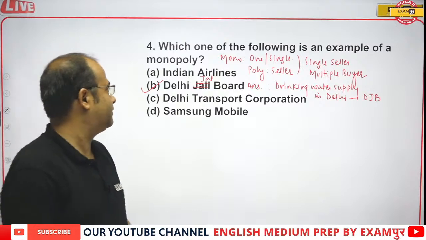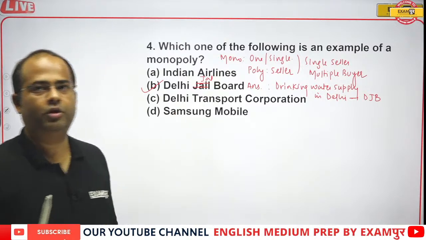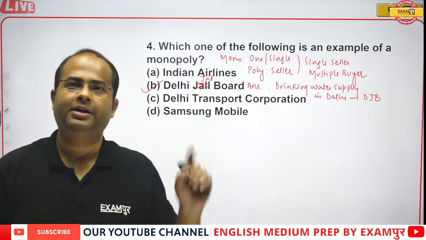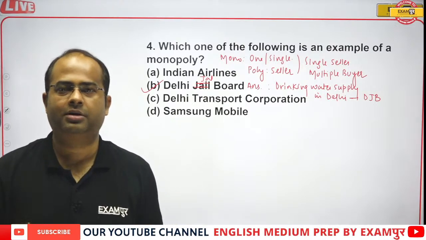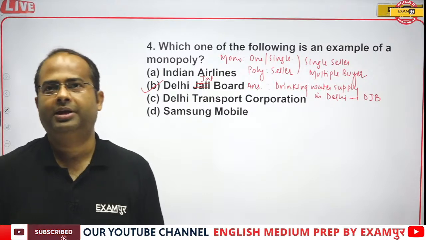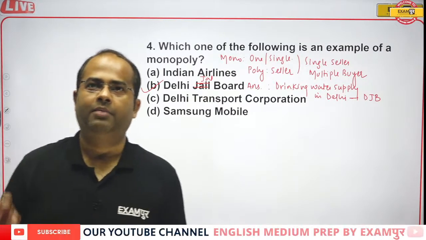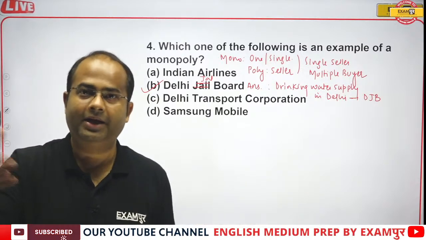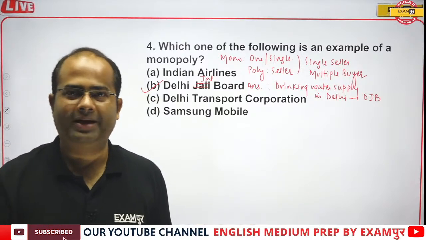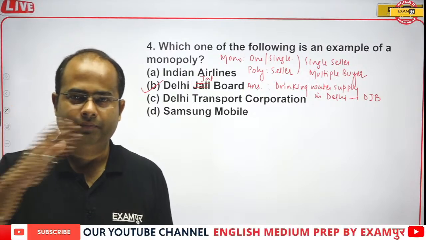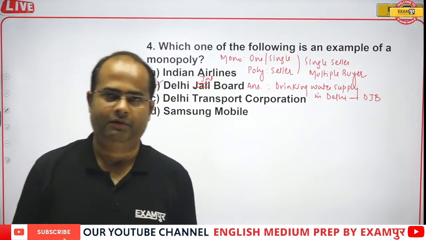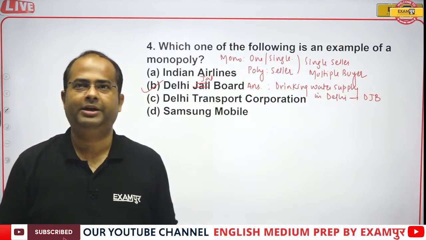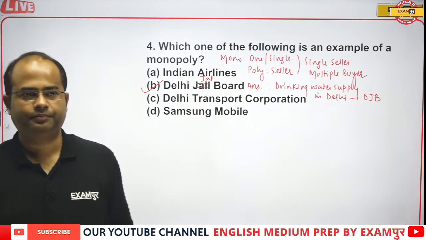So correct answer will be option B, Delhi Jal Board, because in Delhi, the drinking water supply is done by DJB. So drinking water supply, that is done by DJB, that is Delhi Jal Board. And monopoly, one seller, many buyers. Like Indian Railways, if you have to go by train, there is no alternative available other than Indian Railways. So correct answer will be option B, that is Delhi Jal Board.